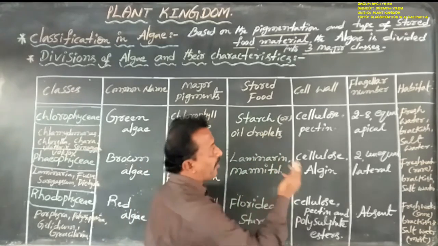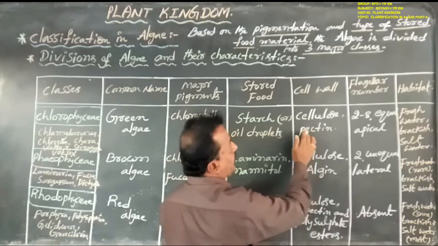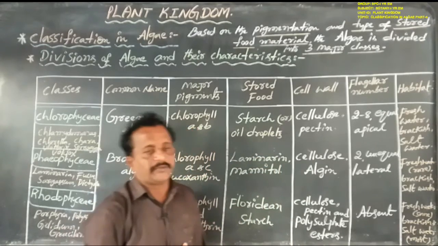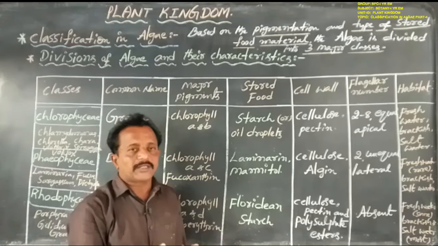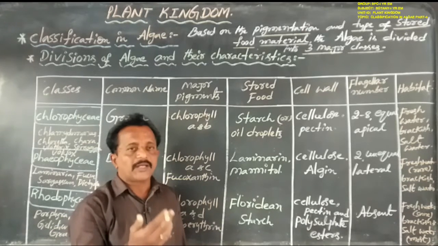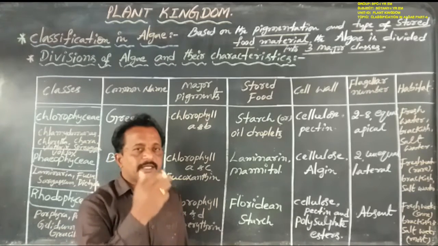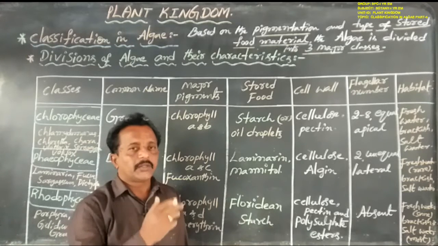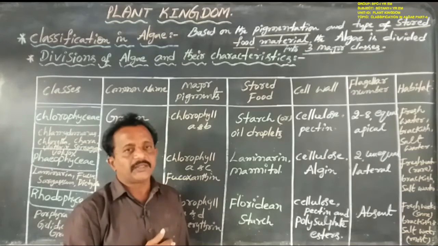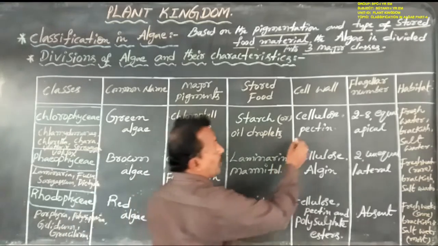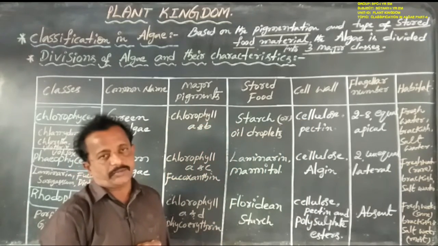Now the cell wall. The members of Chlorophyceae such as Chlamydomonas, Chlorella, Volvox, Eleutheryx and Spirogyra, these cells are surrounded by two cell walls. One is the outer cell wall, the second one is the inner cell wall. Outer cell wall is always made up of pectin. Inner cell wall is always made up of cellulose.